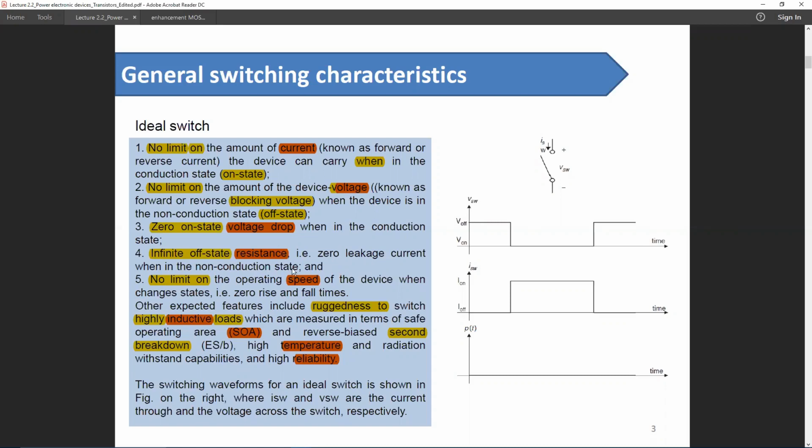Another parameter is the speed. There will be no limit on the operating speed of an ideal switch. This type of ideal switch is also supposed to be operated in a variety of environmental situations. In this diagram, you can see the on and off time of an ideal switch. Since the product of voltage and current is zero, there will be no power loss in case of an ideal switch.